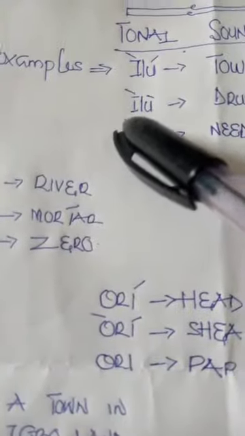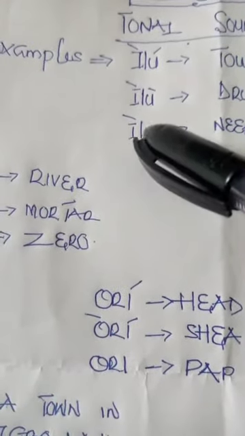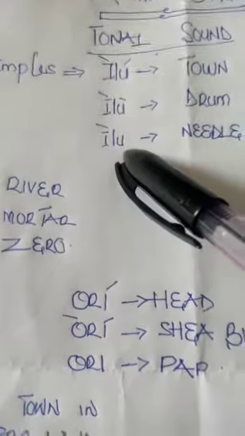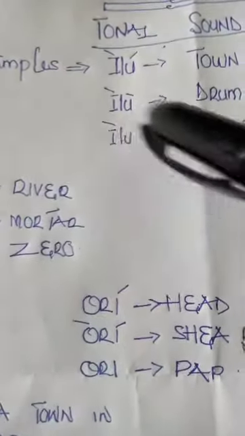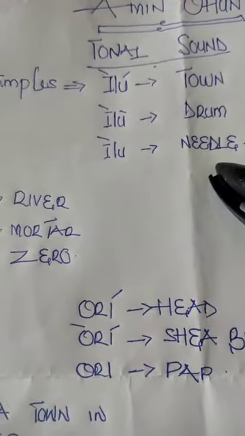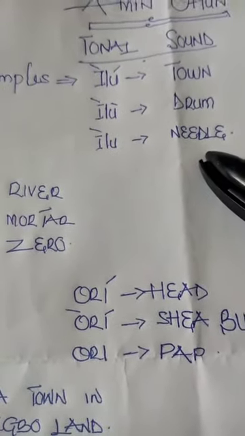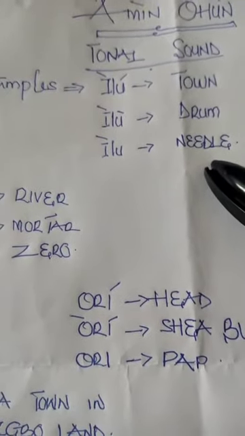The other one here is do and what? Re. We all know that re does not have a sign. So do, re. Let's pronounce it with do, re. It will give us what? Ilu, do, re, do, re. Ilu means what? Needle. It's a type of needle they use to sew shoes.